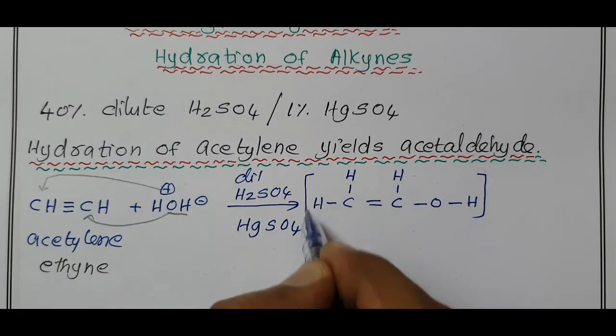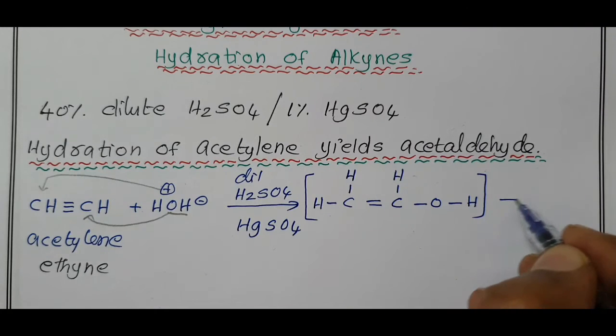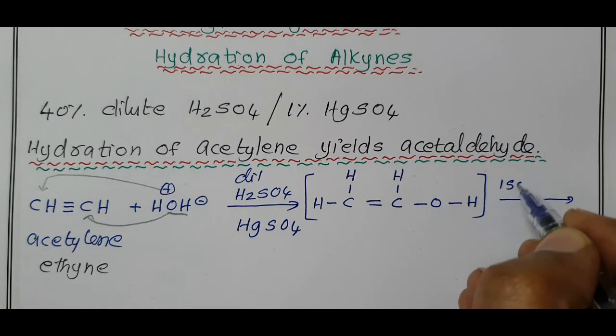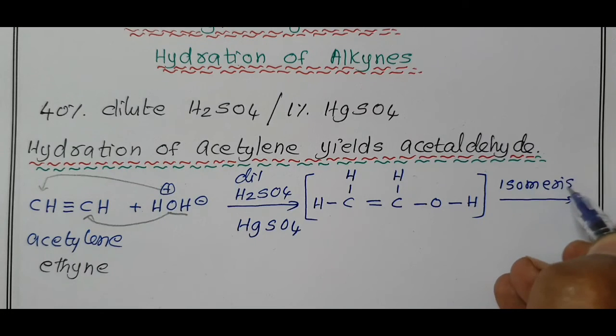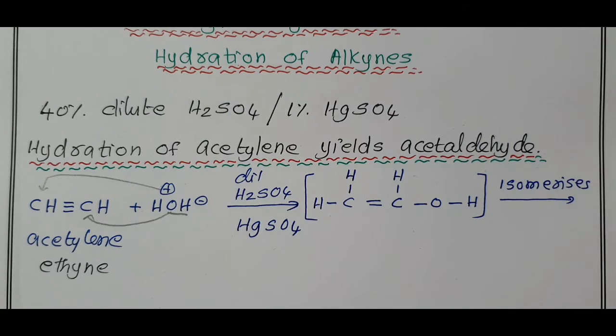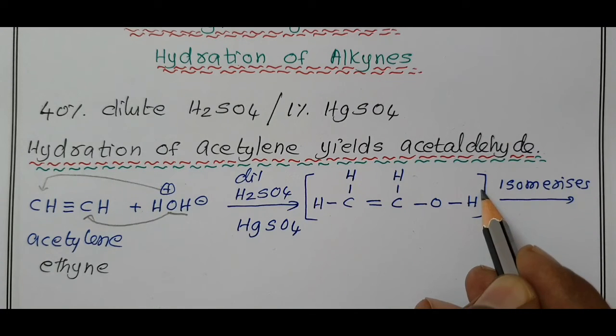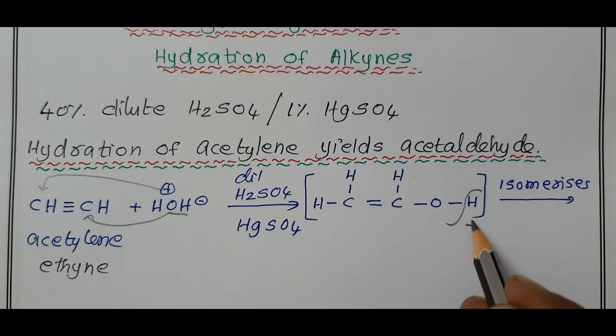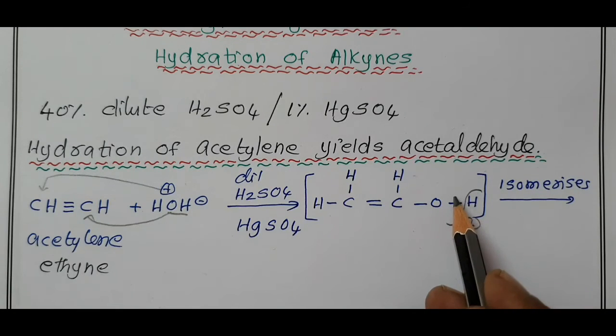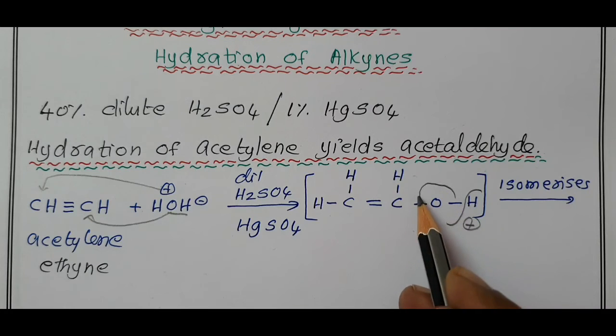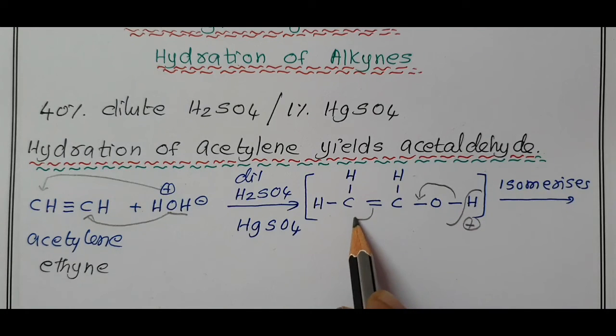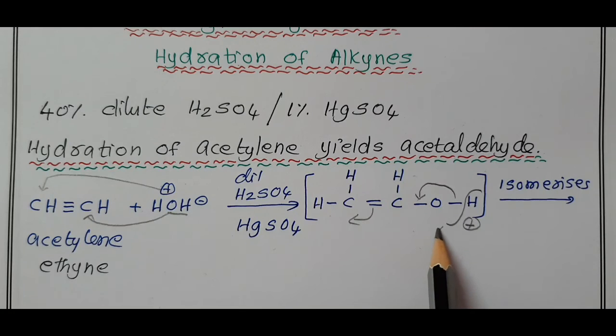It immediately isomerizes, actually tautomerizes. Tautomerization means one hydrogen atom from a compound moves from one atom to another atom within the molecule. Now H becomes H plus, the bond between oxygen and hydrogen shifts between carbon and oxygen, one more bond shift takes place due to repulsive force, and this H plus is added to this carbon.